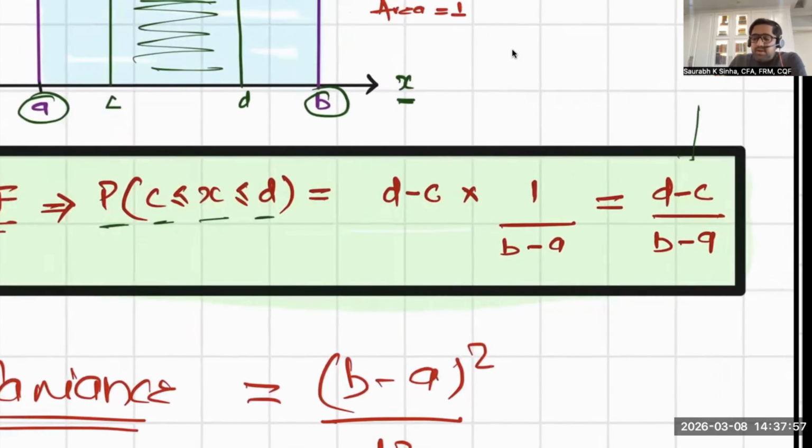The final formula is D minus C upon B minus A. This is the formula actually written in your curriculum. This is the formula for the probability density function. Actually, this is not the unit formula. The unit formula is slightly different. We'll talk about the unit formula. But if they ask you what is the probability that the value is between 5 and 7, or 6 and 7, then this is the formula that you will use.